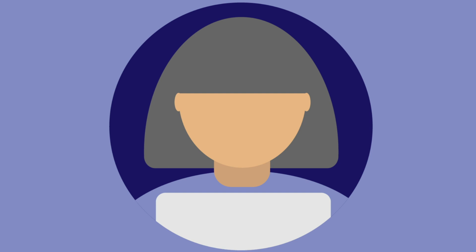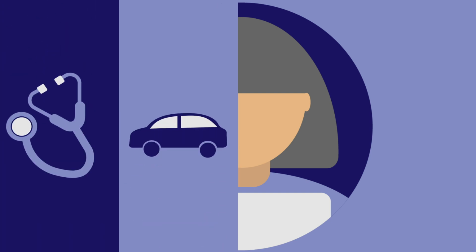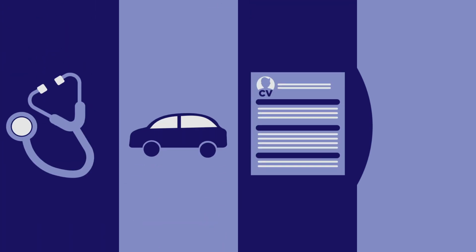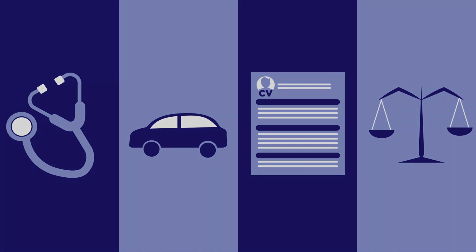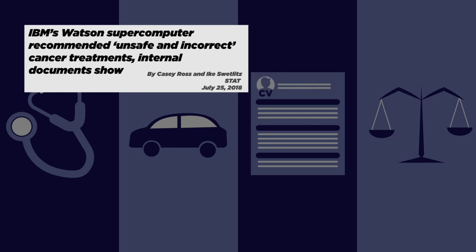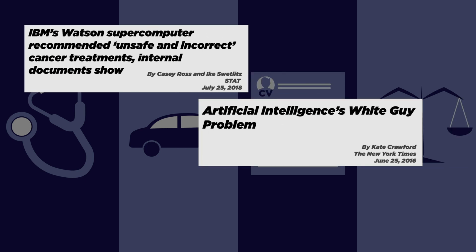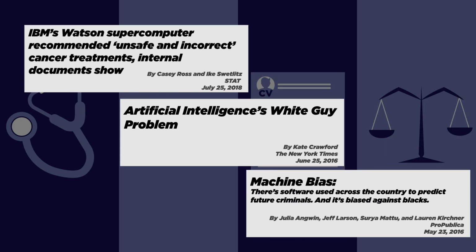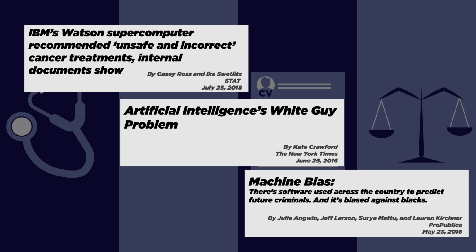With machine learning, computers are affecting our lives more today than ever before, from diagnosing patients to driving cars, to influencing hiring and criminal sentencing. But these machine learning-based systems can also fail, suggesting medical treatments that could be fatal or making decisions that reflect racist, sexist, and otherwise unfair biases.